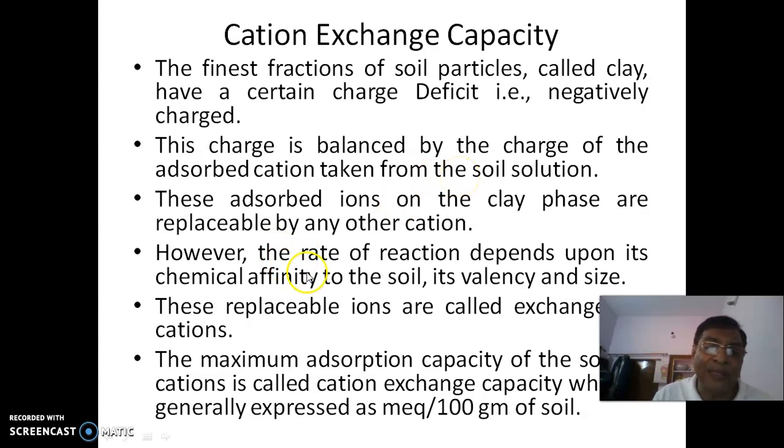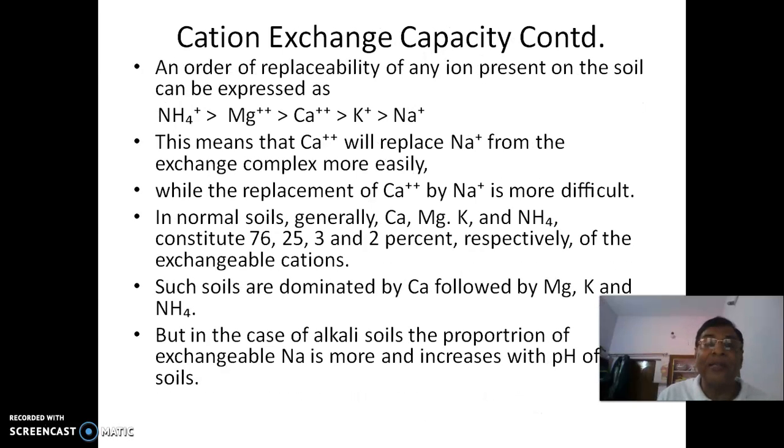These replaceable ions are called exchangeable cations, and there is a measure for this. The maximum adsorption capacity of the soil for cations is called cation exchange capacity, which is generally expressed in meq, milliequivalents per 100 gram of soil. This is expressed like this. So we will see further how these cations are exchanged.